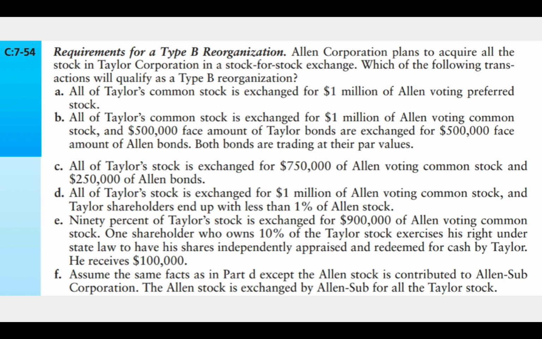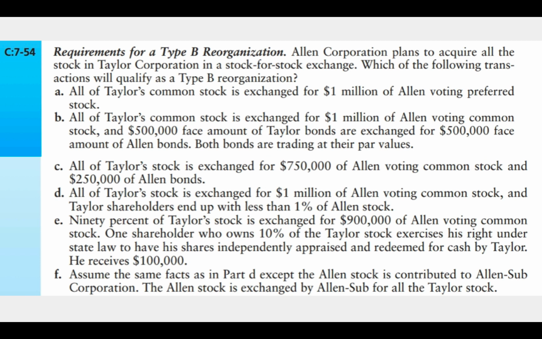B, all of Taylor's common stock is exchanged for $1 million of Allen voting common stock, and $500,000 face amount of Taylor bonds are exchanged for $500,000 face amount of Allen bonds. Both bonds are trading at their par values. Okay, so this works. This is a B reorganization because all of Taylor's stock is being exchanged for voting common stock of Allen. Also, the exchange of bonds is non-taxable because the principal amounts are the same.